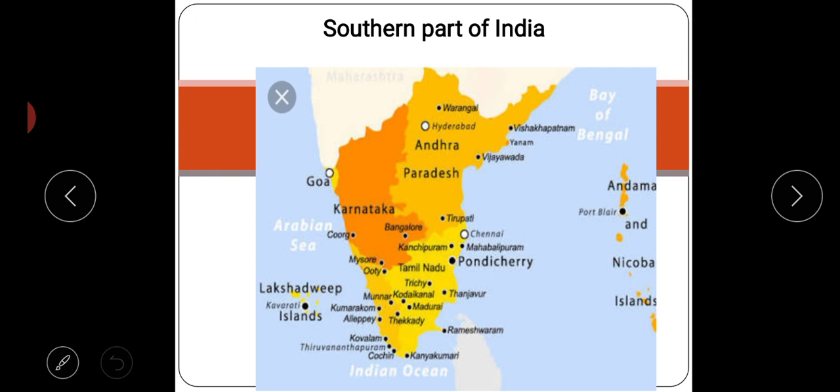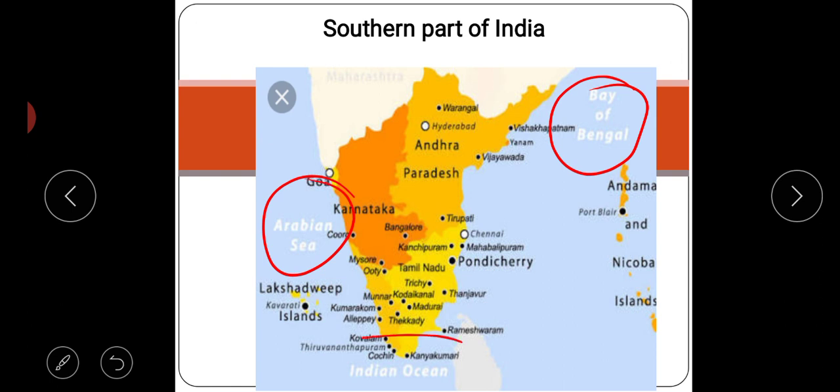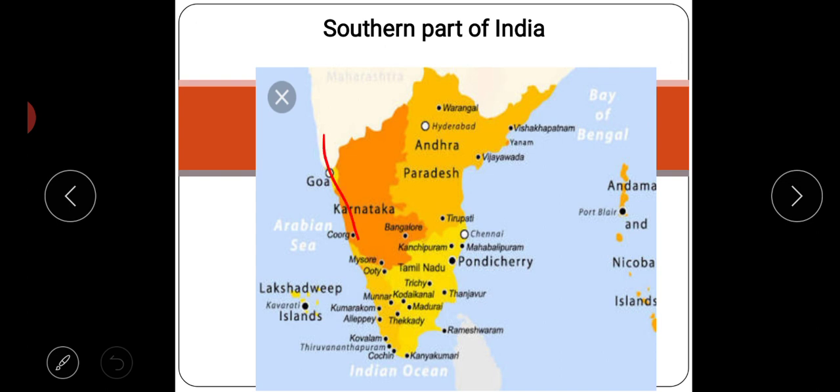Now we will see which water bodies surround this peninsula. You can see in the east, what is this? Bay of Bengal. In the west, Arabian Sea, and in the south, Indian Ocean. Understand, children? From these small diagrams we can learn so many things. Yes or no?